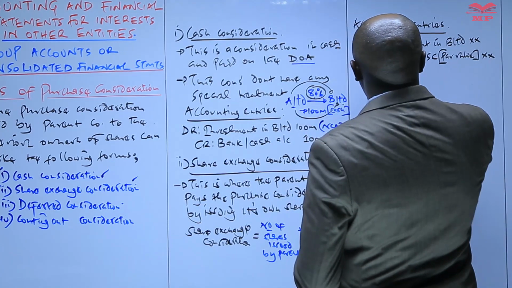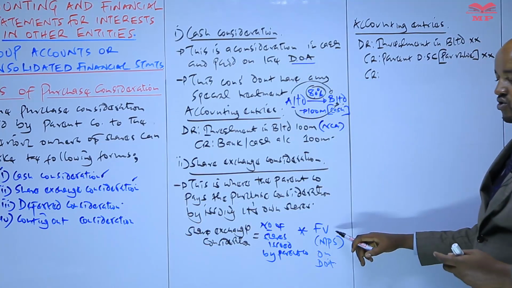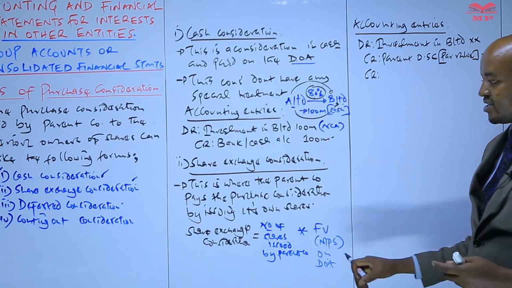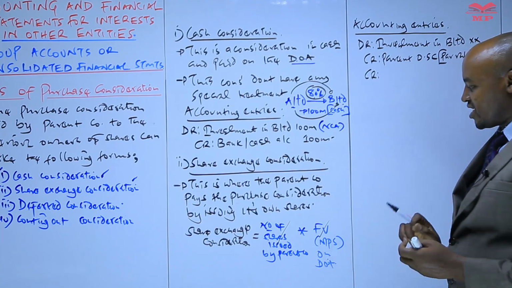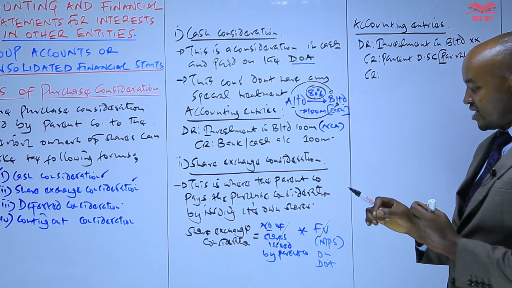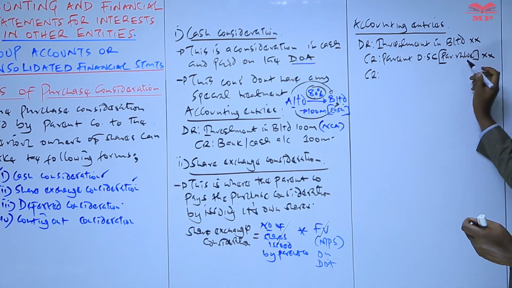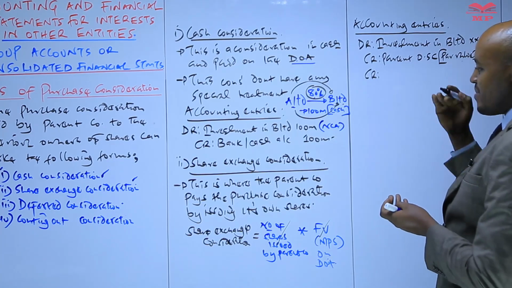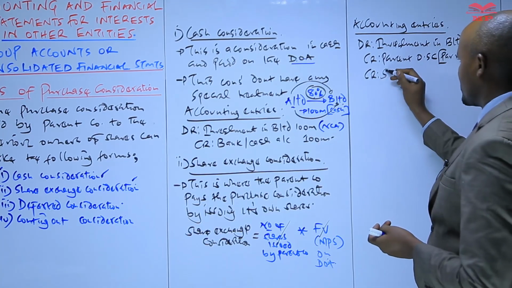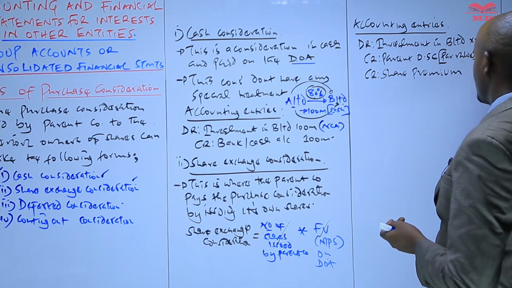And then in most of the cases, these particular shares will be issued. When computing the purchase consideration, you have to take into account the shares issued, and multiply those shares with their fair value or market price. In most cases, the fair value or the market price per share will be more than the par value. Therefore, the amount above the par value is a share premium. That one is credited in the share premium account.